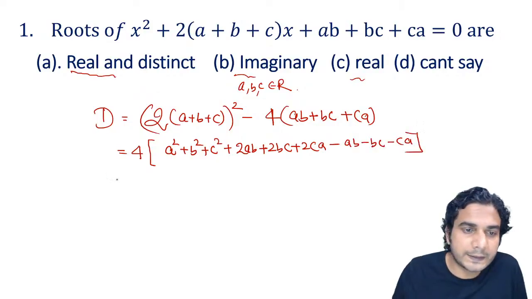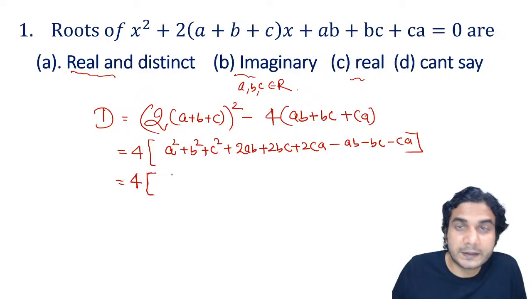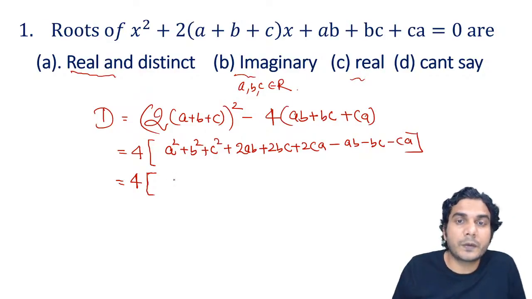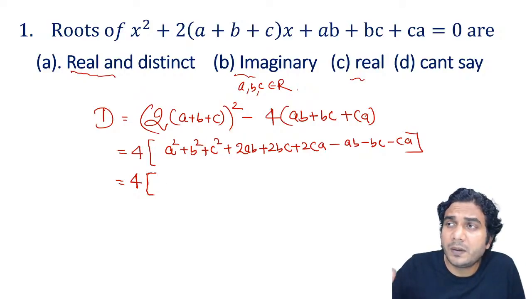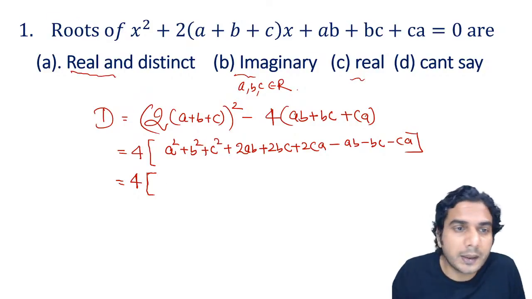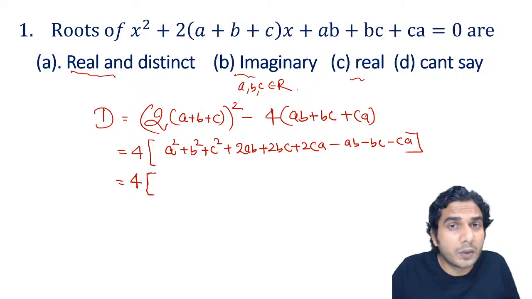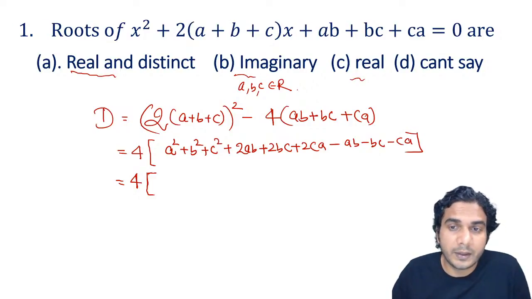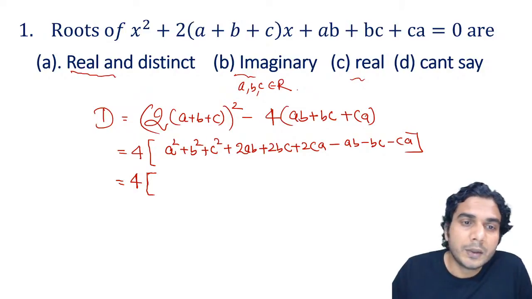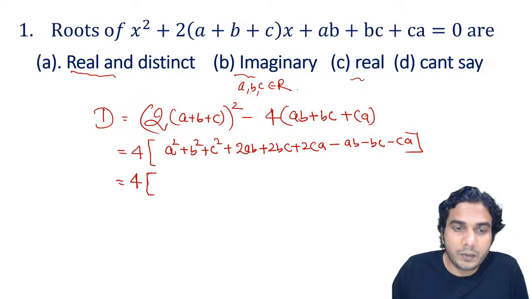So we have got this expression. Can we say this is always positive or always negative? Can't say means this expression might be positive or negative for some values of a, b, c. That means you can't say anything certainly. So you can't say roots are real or distinct. It might be imaginary. You can't say roots are imaginary because they can be real.